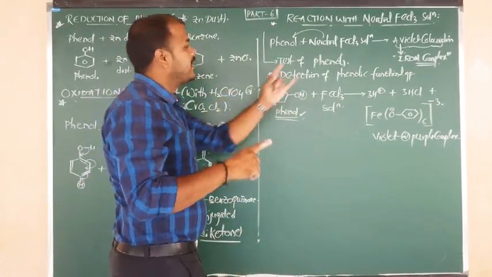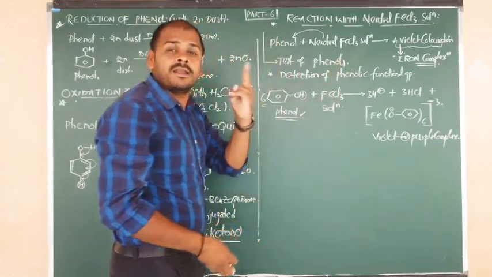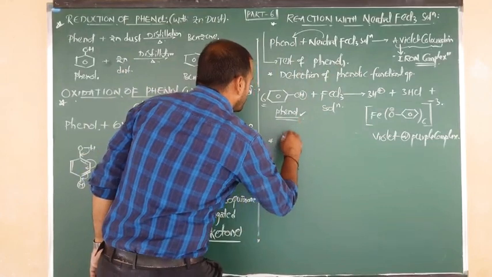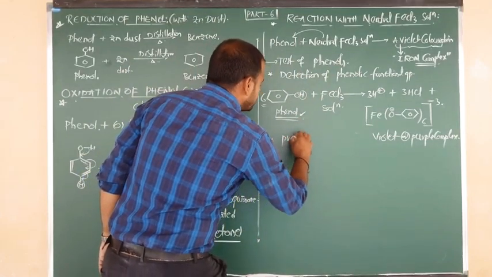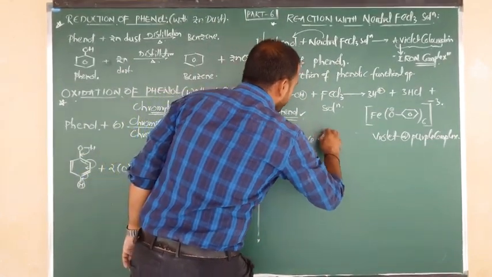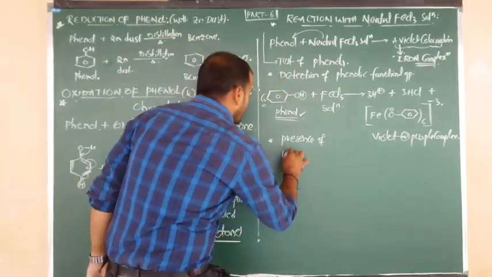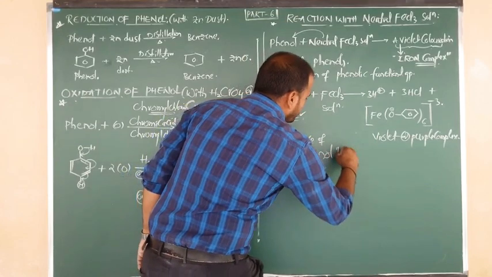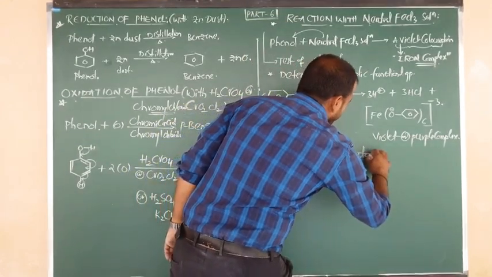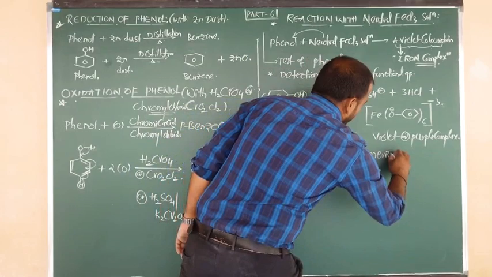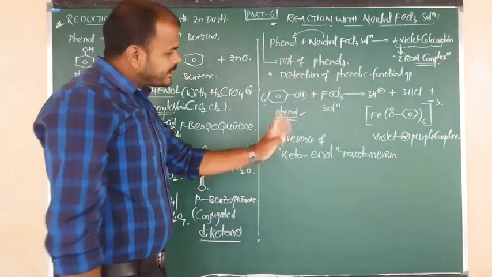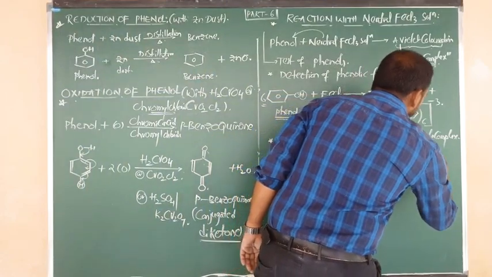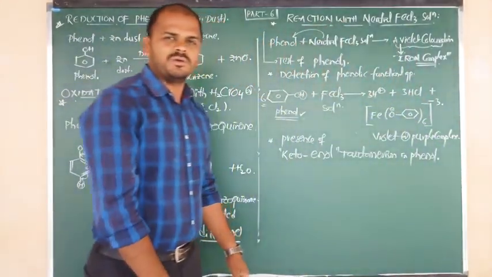Number one is detection of the phenolic group, and number two is the presence of keto-enol tautomerism in phenols.